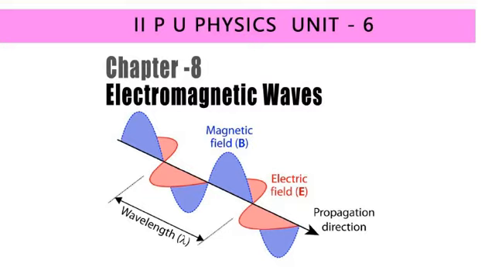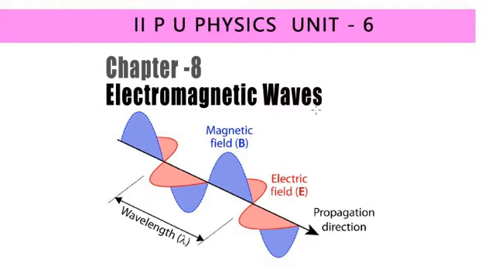See here, in the waves where we have both electric field and magnetic field, isn't it? And I told you in the last class that electromagnetic waves are the waves in which, in the diagram, the blue region shows the magnetic field and the red region shows the electric field.